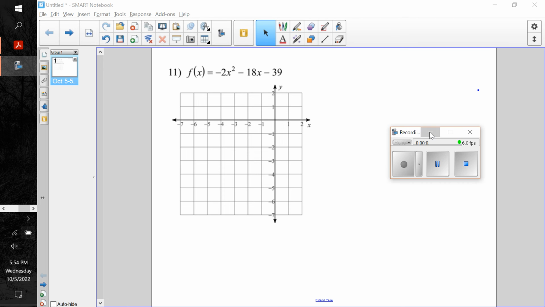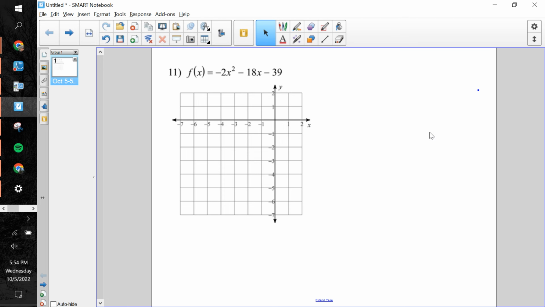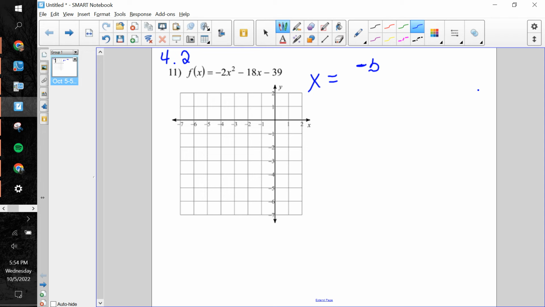All right, guys, so a question was asked on the 4.2 worksheet on problem number 11, and I went over this in class, but I'm not sure that everybody saw it, so I thought I'd make a quick video explaining this. Okay, so we've got a quadratic function here in standard form, and I think the question was asked because people were doing the right work here so far and then just ran into a little snag. So let's see what we've got.